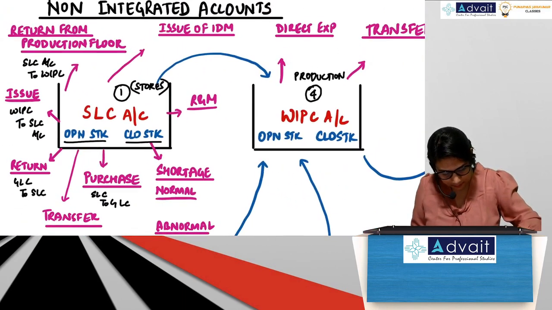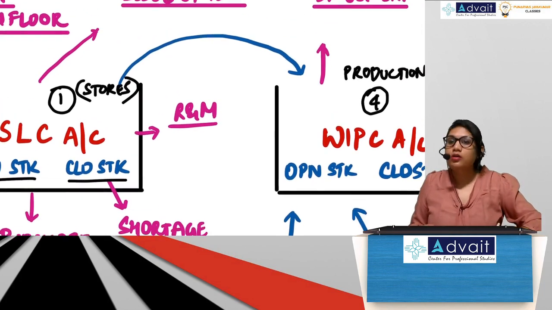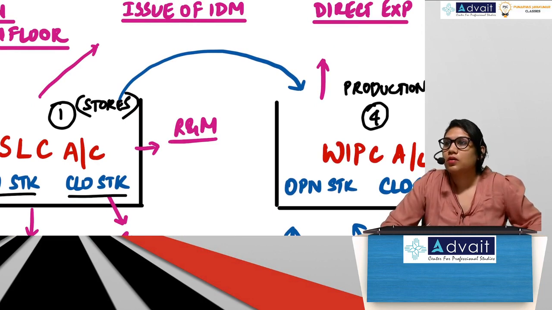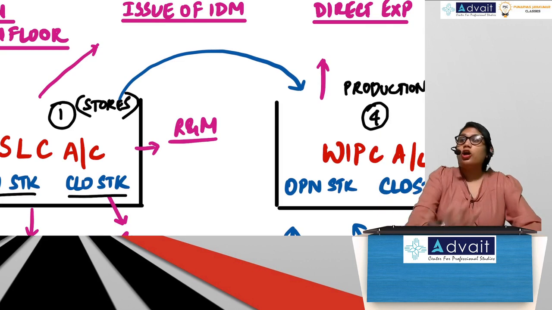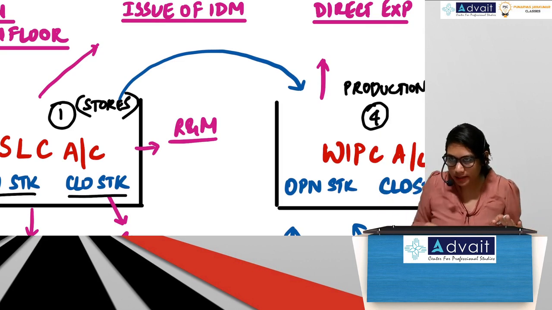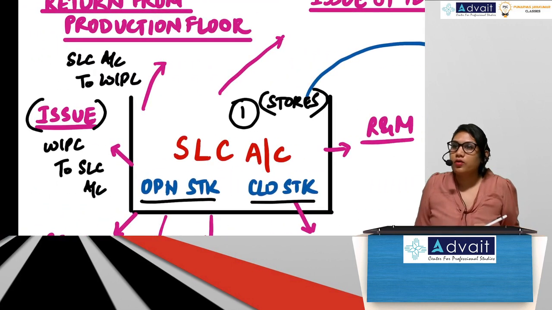Suppose I am sending material towards repairs and maintenance. Now listen. Every kind of material should go from SLC. That is the focal point for material. When you issued material here to your production floor, which material did you issue?